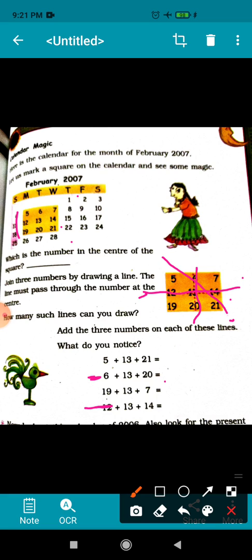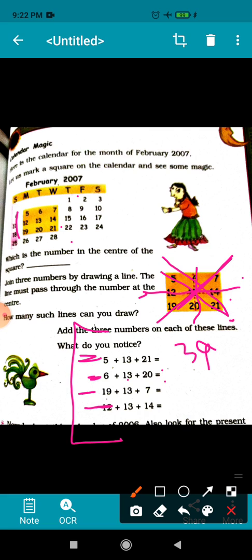Now 5, 13 and 21. This is diagonally. So 5, 13 and 21, and 19, 13 and 7. This is also diagonally. When we add these numbers, you will see that the total is coming the same.